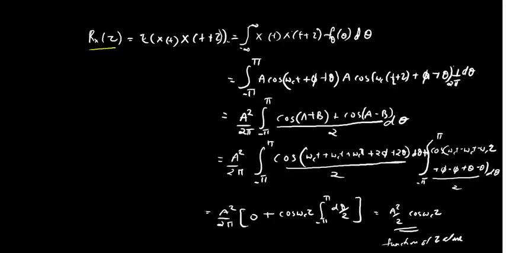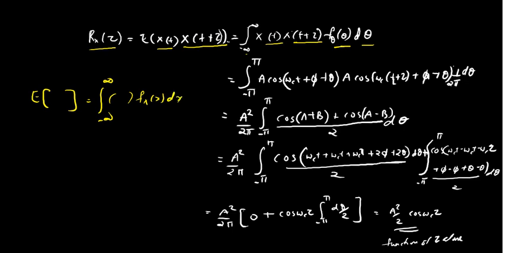So Rx of tau is defined as the expectation of x of t into x of t plus tau. So that will be integral from minus infinity to infinity of x of t into x of t plus tau f theta of theta d theta. Because we studied that the expectation of something is the integral from minus infinity to infinity of that something into fx of x dx, but here the variable is theta, so f theta of theta d theta.